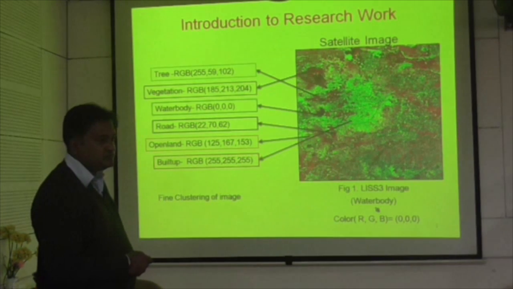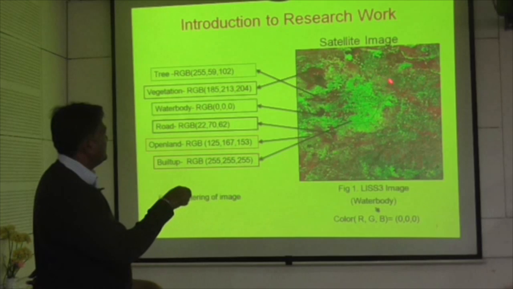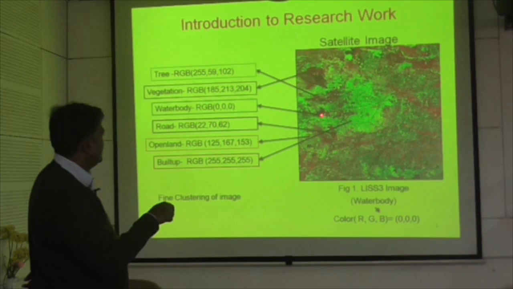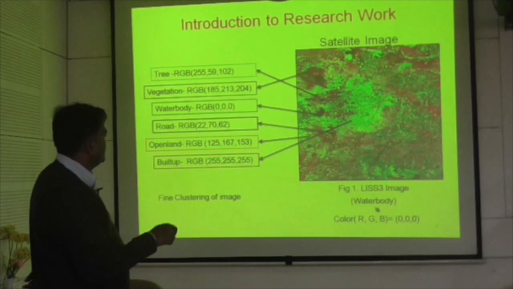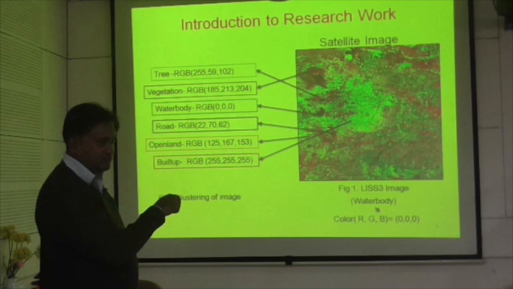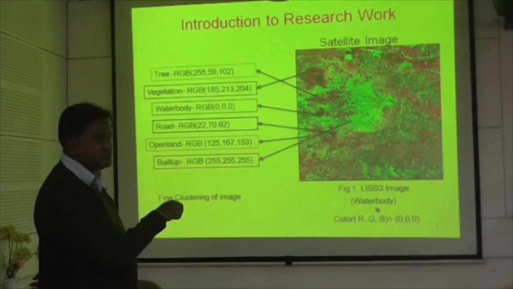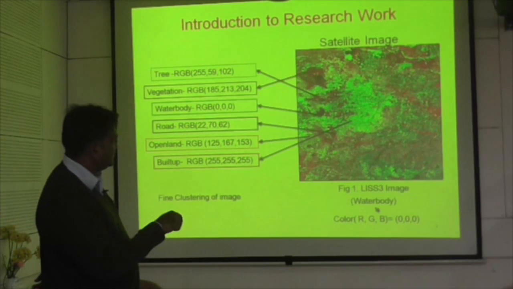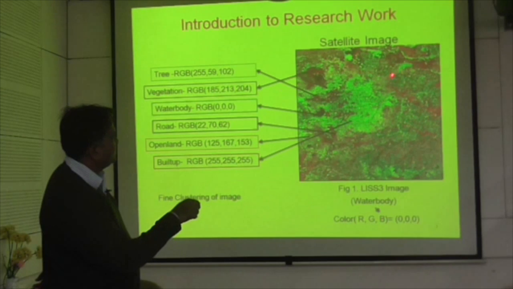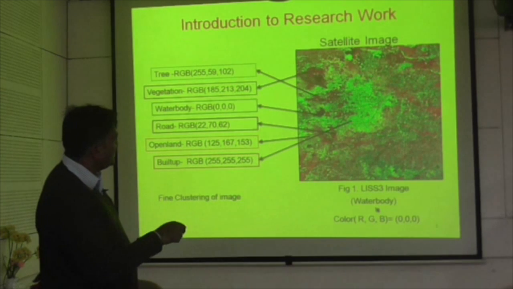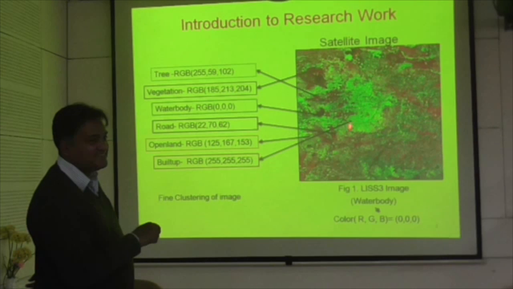So this will be a settlement, this will be a water body, this will be vegetation. There are some roads visible, but since this image has 23.5 meter resolution, the roads are not visible clearly. If I go to the 1 meter resolution, I can see them. Here you can see some river going on. This is Nagpur city, sir.